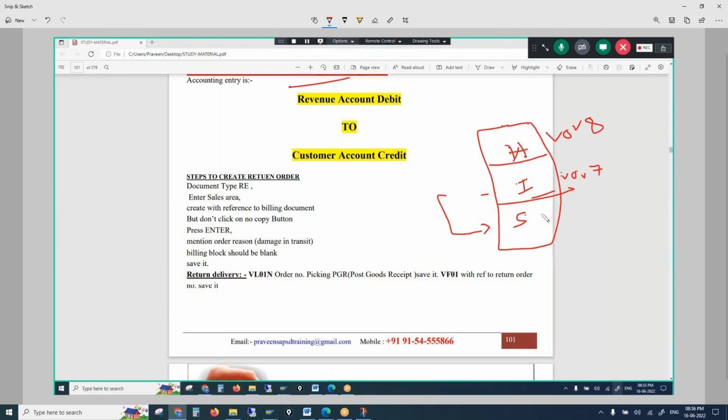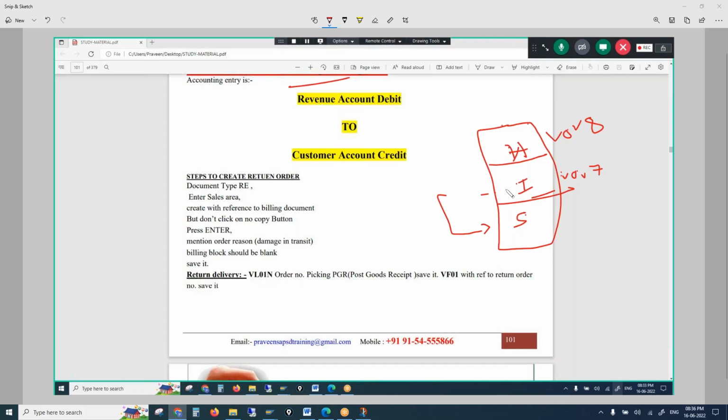So schedule lines are nothing but, I just told you, at the time of scheduling agreement, we can create a delivery without an order. But is it possible? At the same time, I told you it's not possible, right? So why is it not possible? Because of these schedule lines. Without a schedule line, you cannot create an order. The schedule line is nothing but confirmed quantity plus confirmed delivery date.